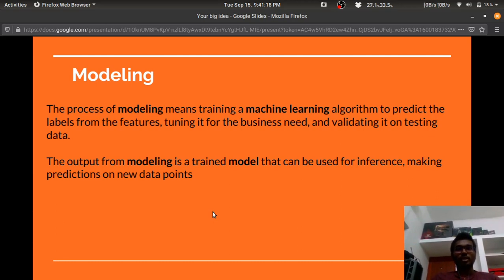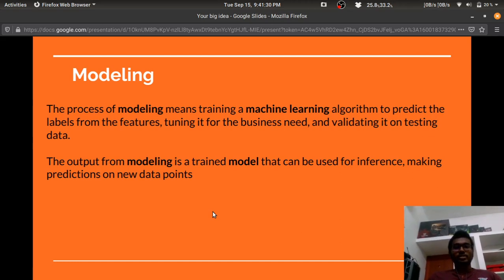When you train a machine learning model, we have two types of data. The first one is training data, and the next one is testing data. We'll train the model using the training data and then validate it using the testing data. If the accuracy is good enough, like about 95%, then we may accept the model to be a good model.